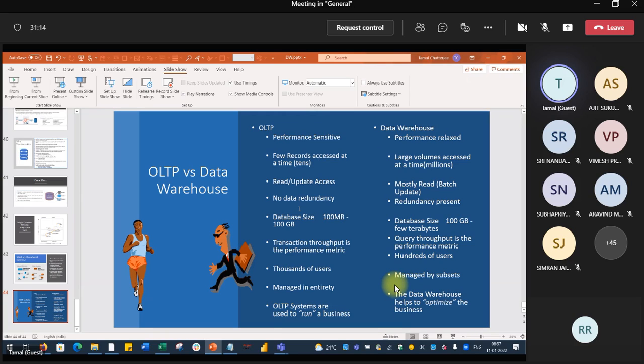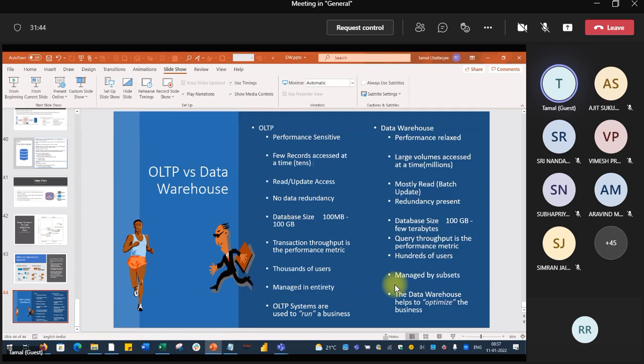Records in OLTP must be accessed very fast, while a large volume of data is accessed in a data warehouse, so obviously it will be slower. No data redundancy, one account. Data redundancy means the same data exists twice. Database size is smaller in OLTP and much bigger in a data warehouse.